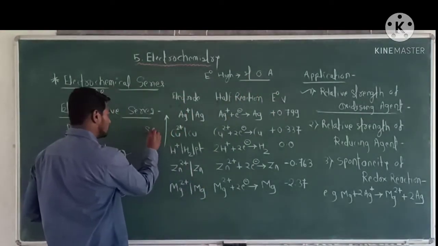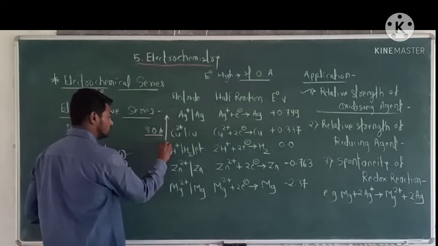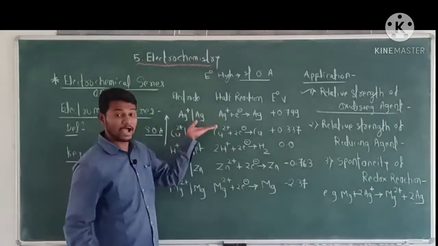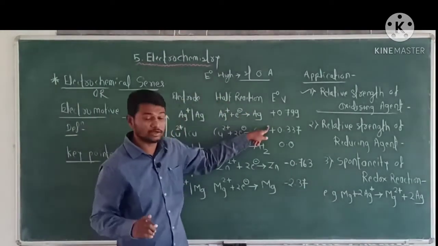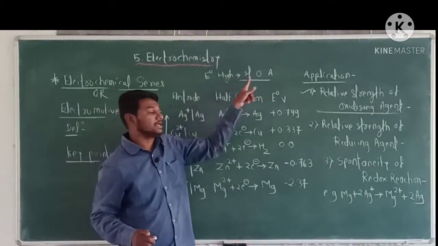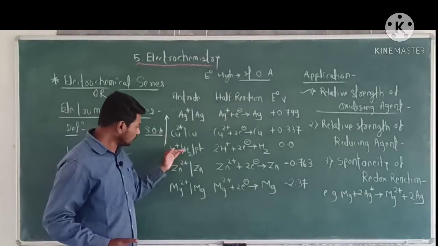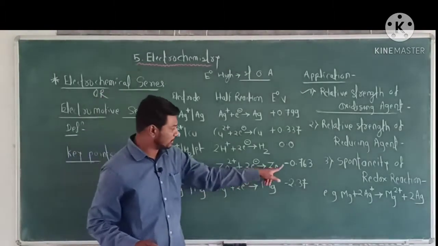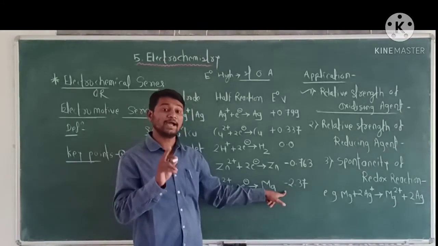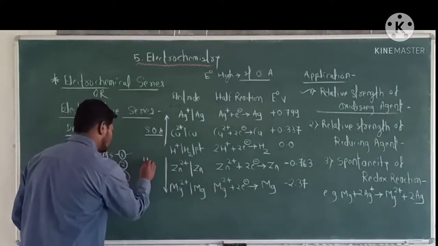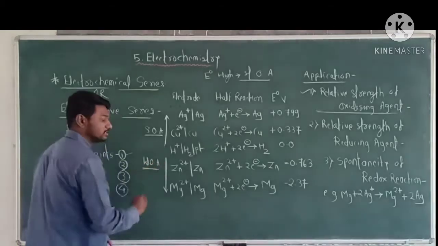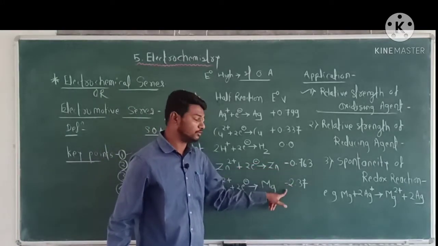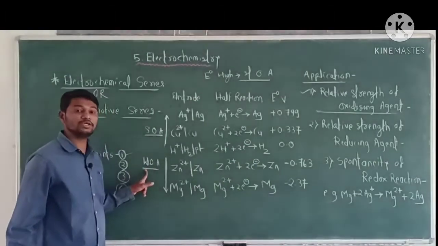While an electrode below hydrogen having a low E0 value acts as a weak oxidizing agent.